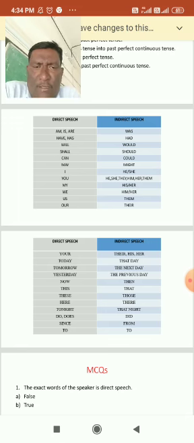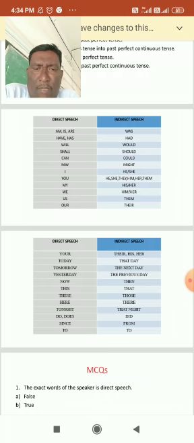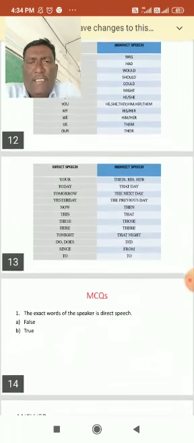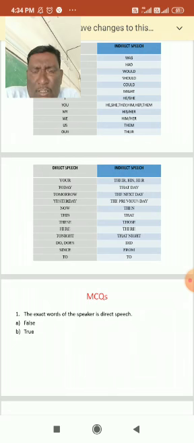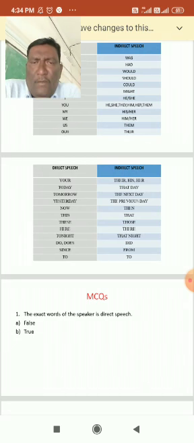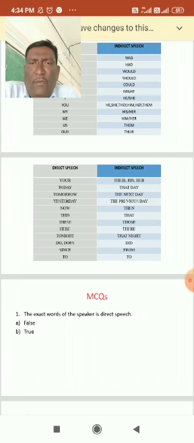My becomes his or her. We becomes him or her. Us becomes them. Our becomes their. Like this you can see here. There are some other words we use in day-to-day life. When we would like to change from direct to indirect speech, then you can follow this.